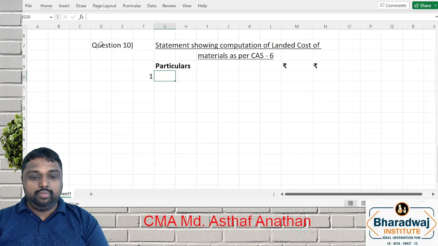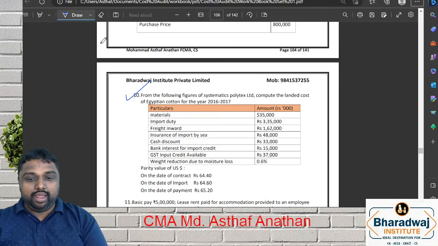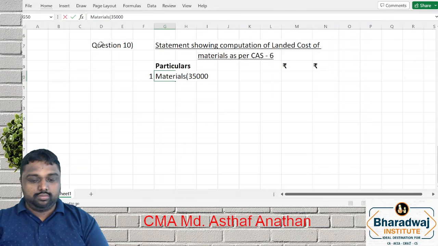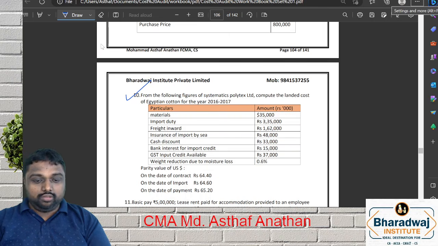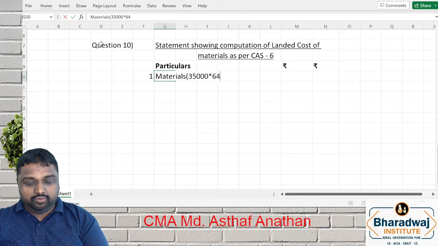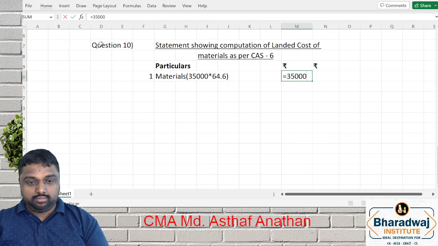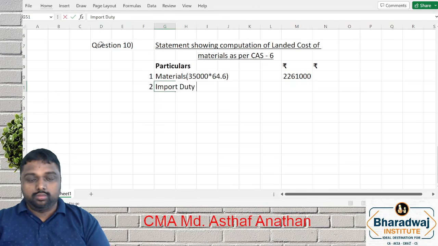First one will be what? Materials. What is the price? We have to multiply with what? Date of importation, 4.6. Next, import duty.